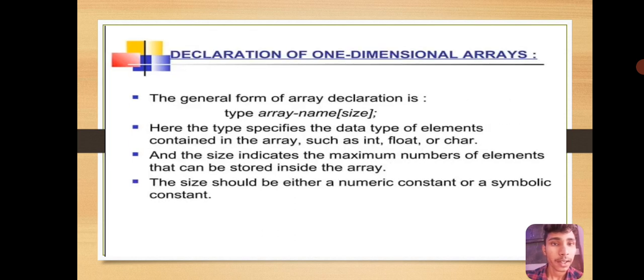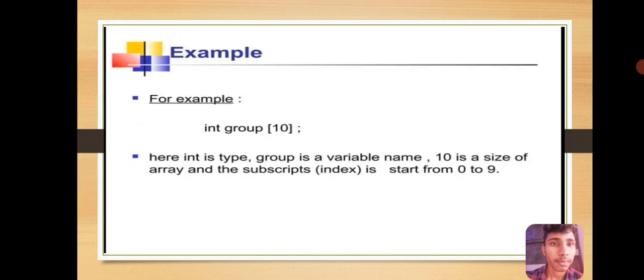Declaration of one-dimensional arrays. The general form of array declaration is type array_name[size]. Here the type specifies the data type of an element contained in the array, such as integer, floating or character data type, and the size indicates the maximum number of elements that can be stored inside the array. The size should be either a numeric constant or a symbolic constant. For example, int group[10]. Here int is the type, group is the variable name, 10 is the size of the array, and the subscript starts from 0 to 9.